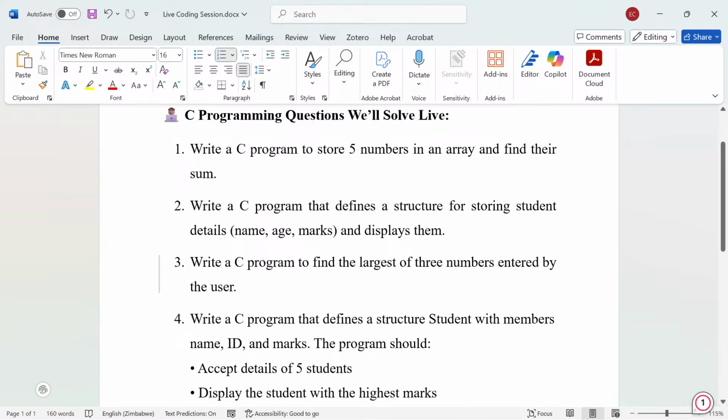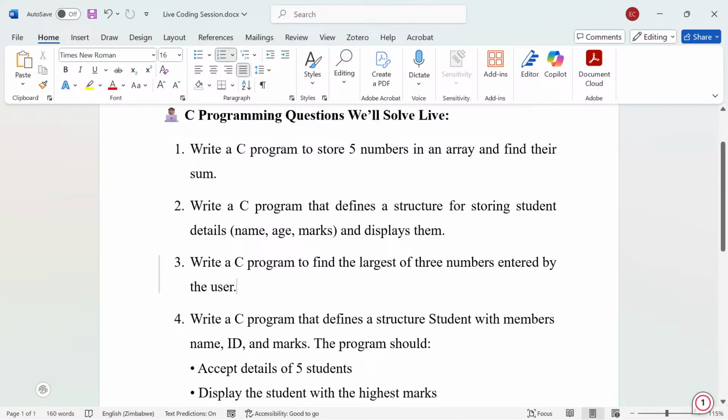All right, so now let's look at this question, which says write a C program to find the largest of 3 numbers entered by the user. If you are being asked to do this, the first thing to think of is, what do I need, right? You need to take 3 numbers from the user.